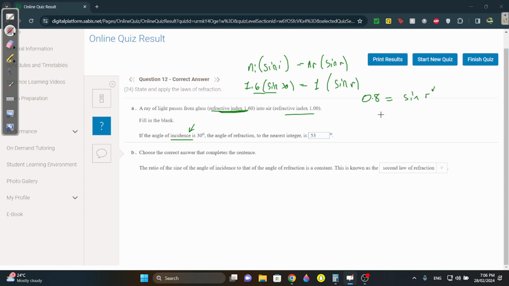How do you find r? It's the inverse sine of 0.8, and you get 52 point something. I don't know exactly what you get, but after you round it, you should get 53.